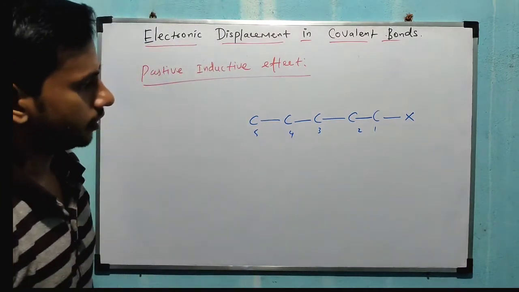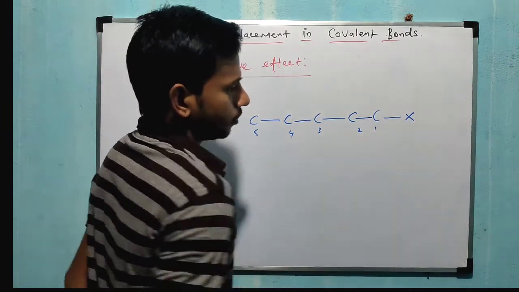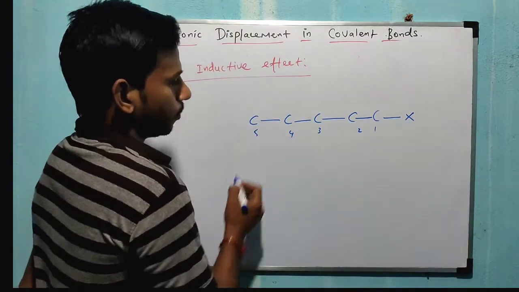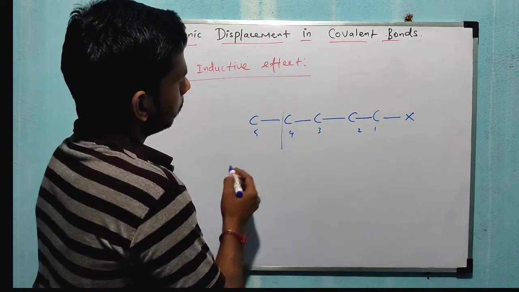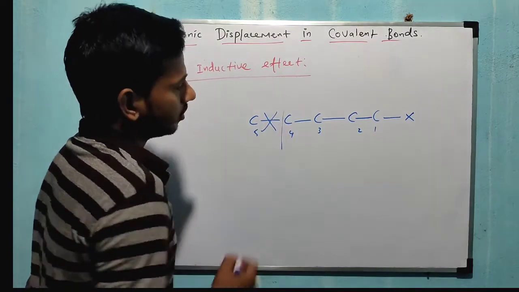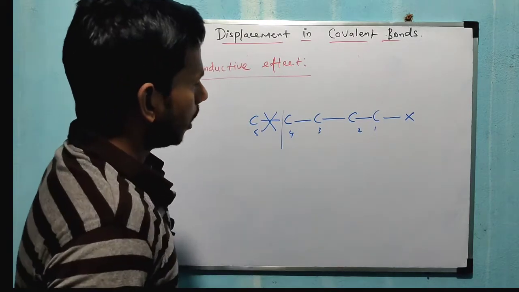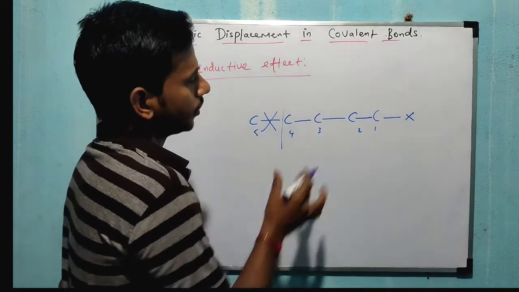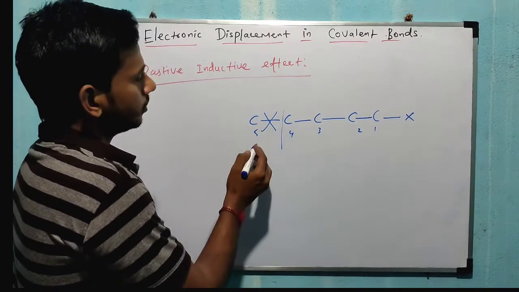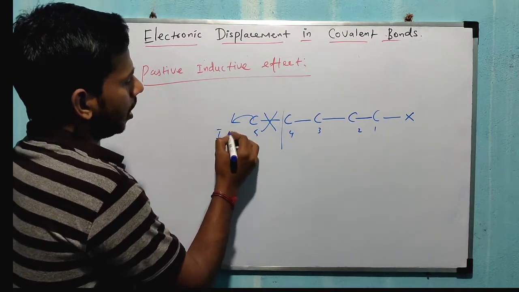Right, 5 carbons. So in a carbon chain, this inductive effect is effective only up to 4 carbons. Right, up to 4 carbons only. So from the 5th carbon, this effect is not possible. Only up to 4 carbons is this effect effective. From the 5th carbon, the inductive effect is completely absent.